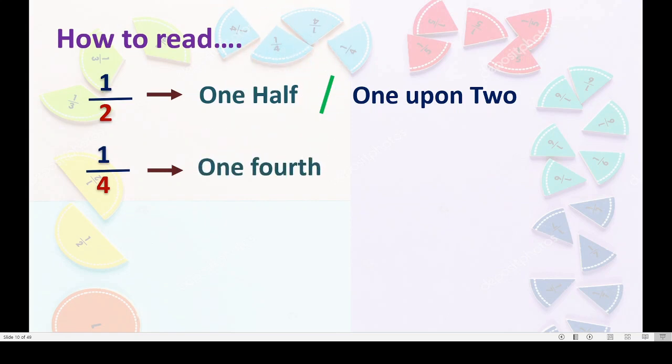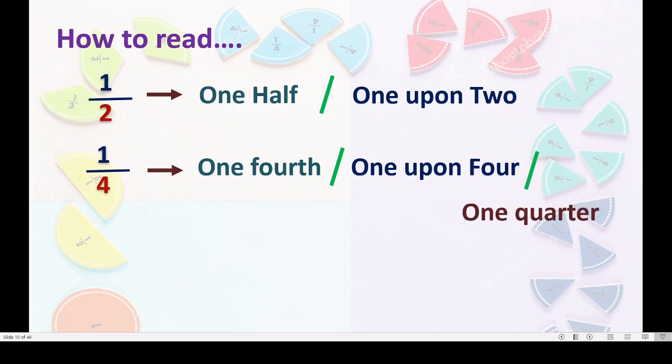Okay, this is 1/4 means 1 upon 4. Correct? Next thing is 3 upon 4. Try to read this. Here 1/4, so it is 3/4. 3 parts are there, correct?